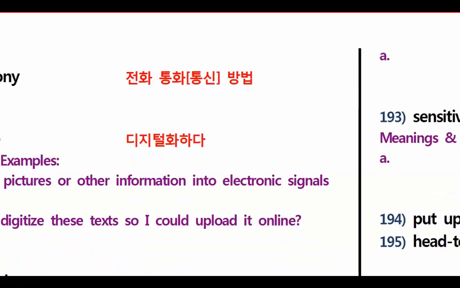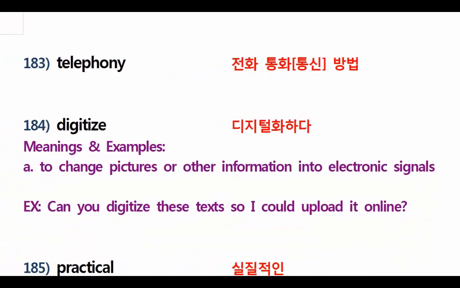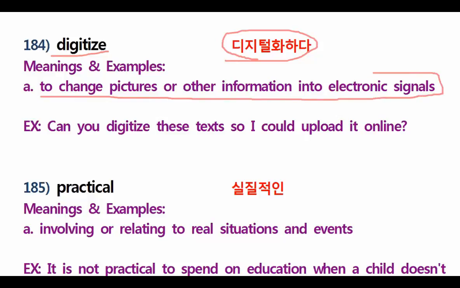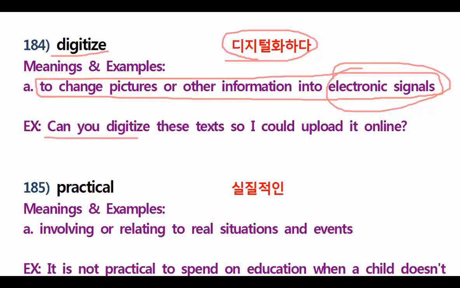Let's have digitize, okay? Now, let's go for digitize. Digitize, what does it mean? It means to change pictures or other information into electronic signals. Understood? Example, a picture is physical, right? It's physical. You can touch it. But when you turn it into electronic signals, you cannot touch it, but you can use the computer to see it. Understood? Very good.